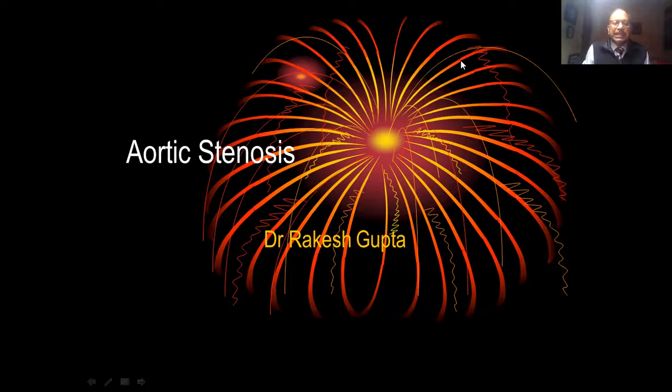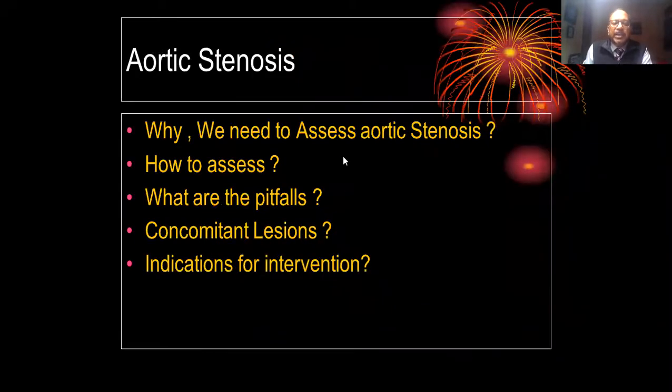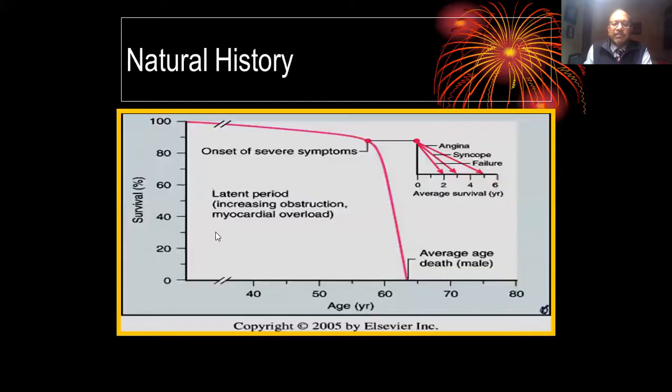Moving on to my next slide: why we need to assess aortic stenosis, how to assess it, what the pitfalls are, then concomitant lesions and indications. We are not going to talk about the last ones in this session; we will talk about them in a subsequent session, after 2 weeks. Let's see why we need to assess aortic stenosis properly.